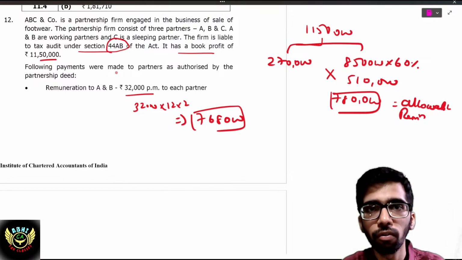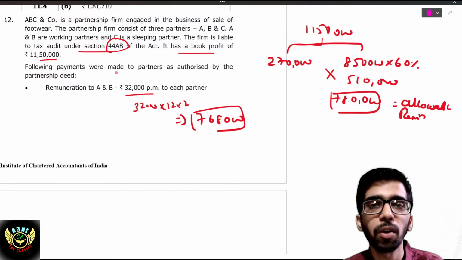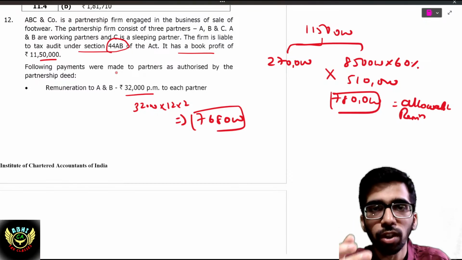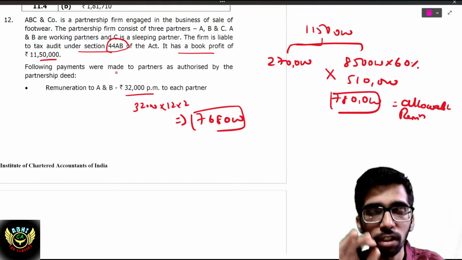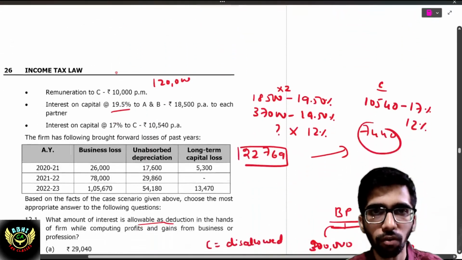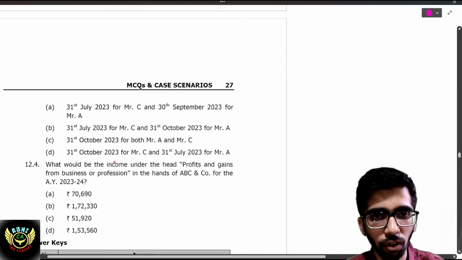Because if the partnership accounts are not closed, how is it possible to finalize the books of accounts of partners? So it is logical, right? So 31st October for both, even though he is a sleeping partner. The due date is 31st October for working partner and non-working partner, that is 31st October for both A and C. The answer will be this.